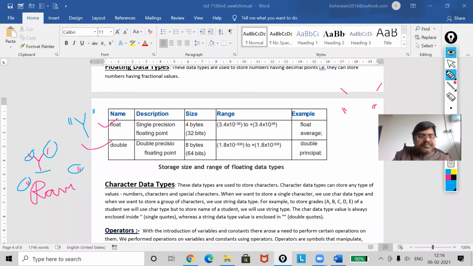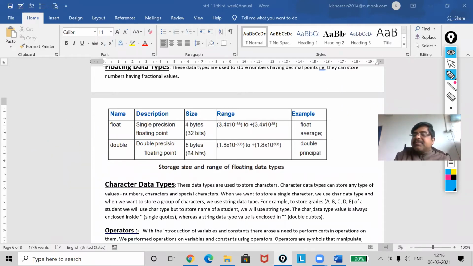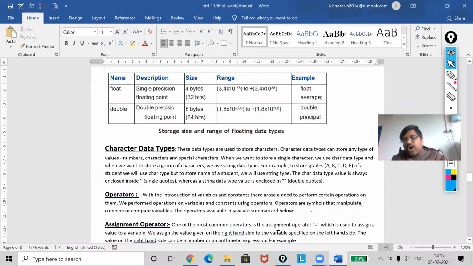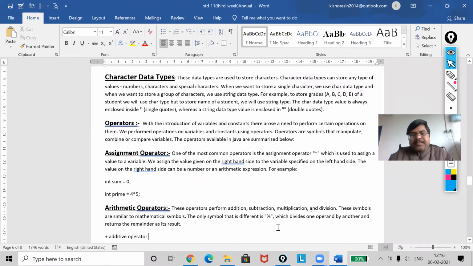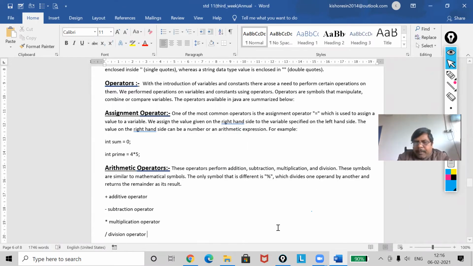Okay. Now, next topic is my operator. Okay, here I will be discussing, as you have already done this topic in MySQL, so here also you have to know it. When I'm talking about the operators, what are operators? Generally we use the operators to combine or compare values. Even we use this one for manipulation work also. Okay, now the first operator that I'm going to discuss here is the assignment operator.